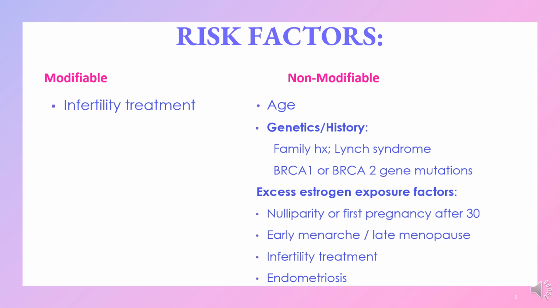It's that excess estrogen exposure. Infertility treatment as well. And then endometriosis. Endometriosis is highly estrogenic, so we have that increased exposure to estrogen because we have increased tissue production, and so that increases that estrogen production just by nature of endometriosis being tissue that's growing outside of the uterus and expanding.